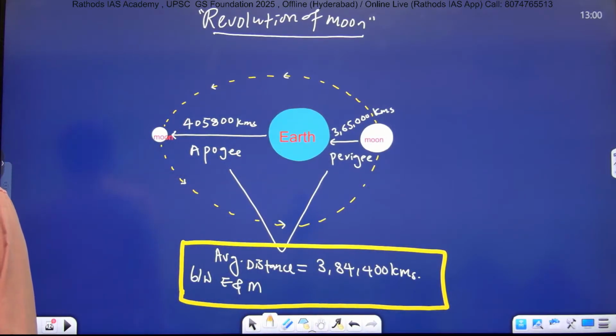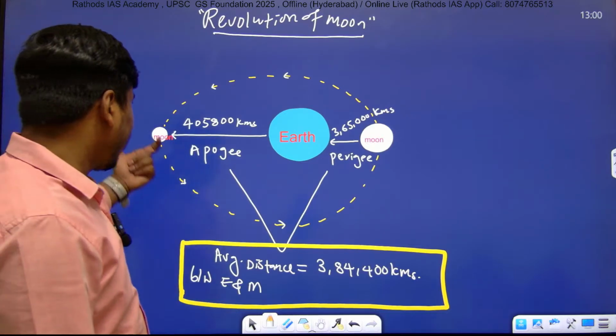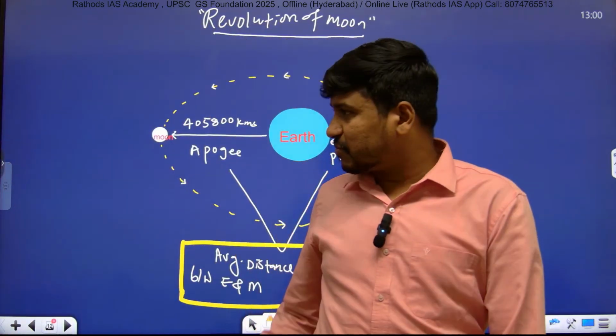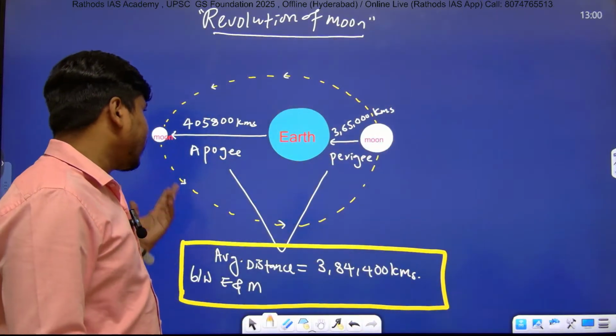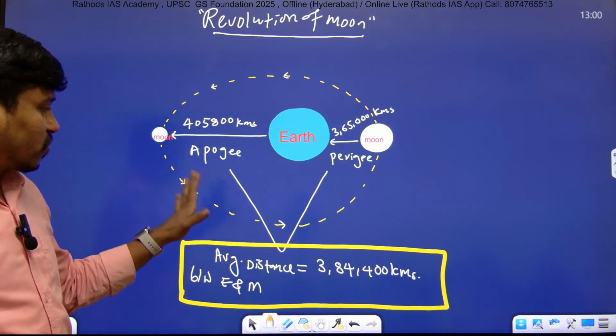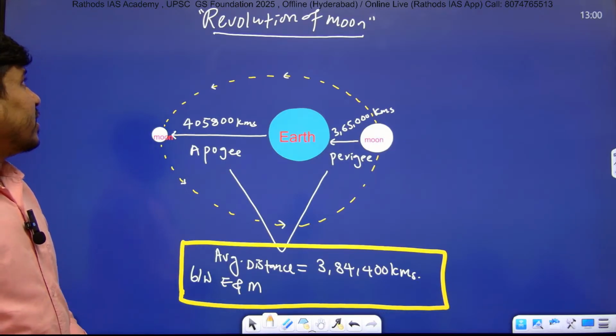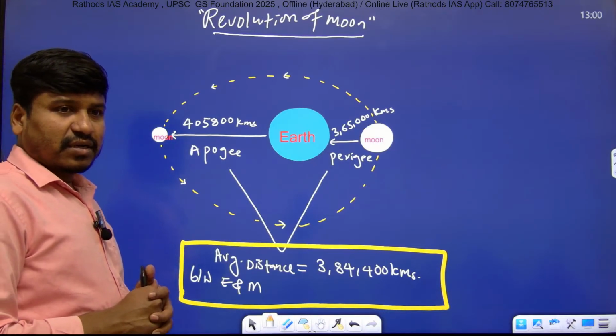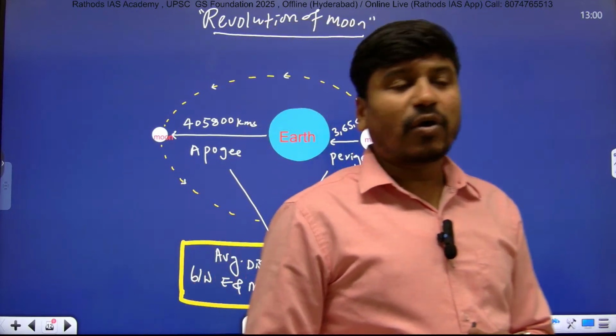Don't write apache. Apogee. When it goes very far, it is known as apogee. When it comes very close, we call it perigee. When it goes very far, we call it apogee. So this diagram you have to take. This is about the sun, moon, earth, and even all the inner planets.